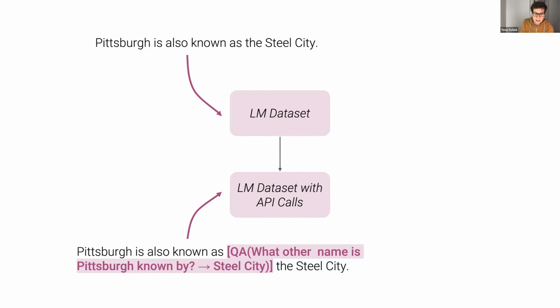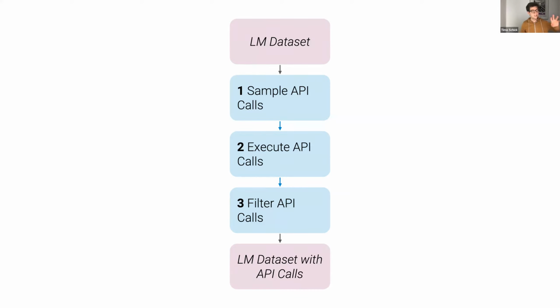The way we do that is we proceed in 3 different steps shown here. First of all, we sample API calls using our language model's in-context learning abilities. We'll get to that in a second. Once we have our API calls sampled, we execute all of them. Then crucially, we filter them to only keep the ones that are really helpful. And that is how we get our data set with API calls. So let's go through each of those 3 steps in more detail, starting with the sampling of API calls.